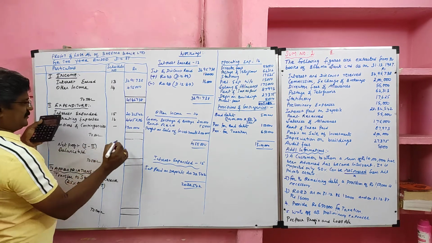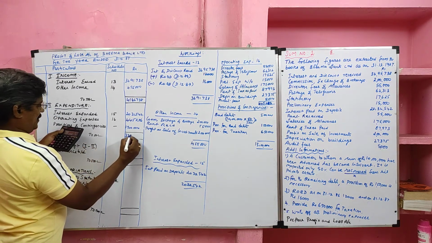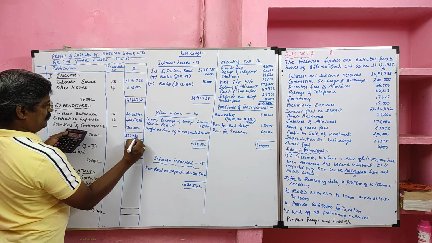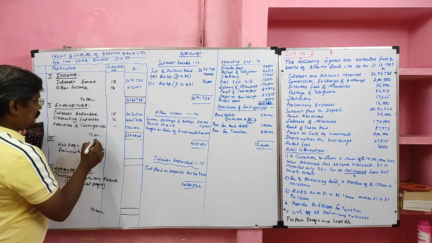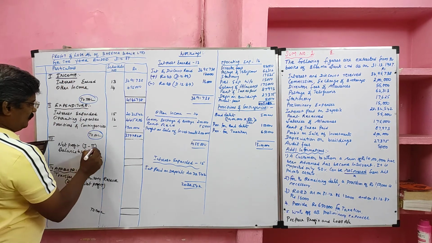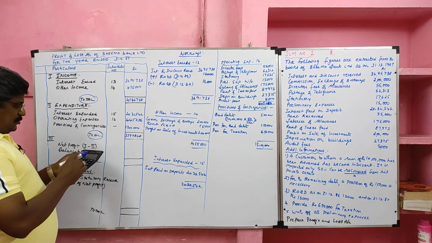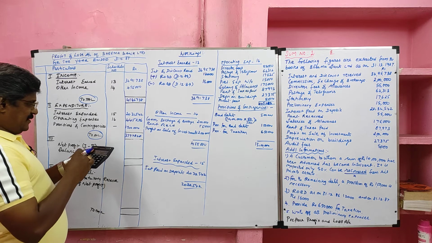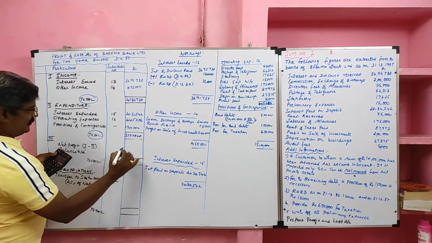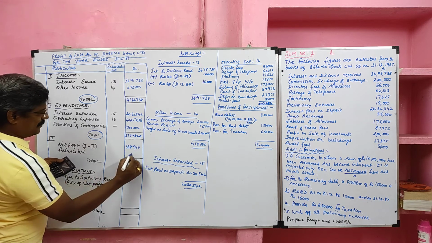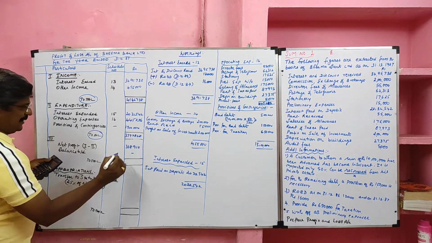So the total expenditure is 37,77,828. Now what are we supposed to do? The total expenditure should be deducted from total income. We will get a net profit. So 41,46,738 minus that, we will get a net profit of 3,68,910. Last year's profit and loss account is not given, so we can mark it as nil.